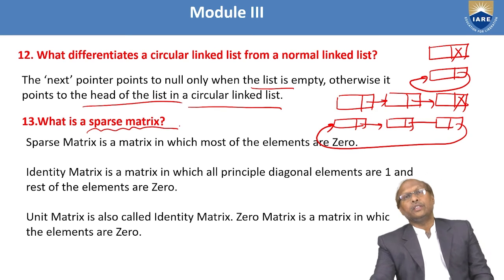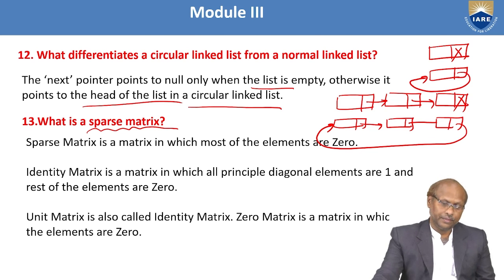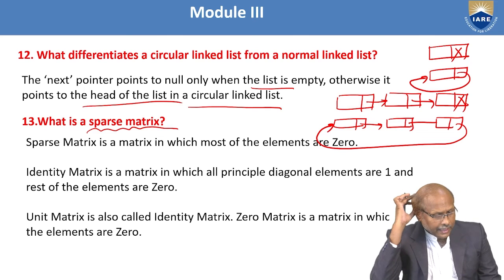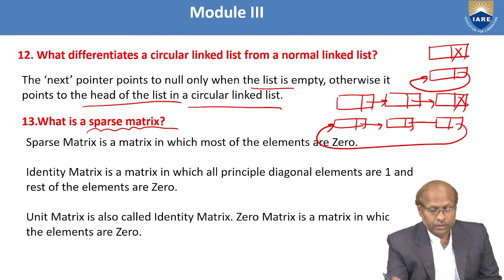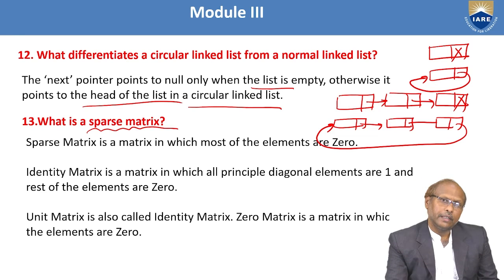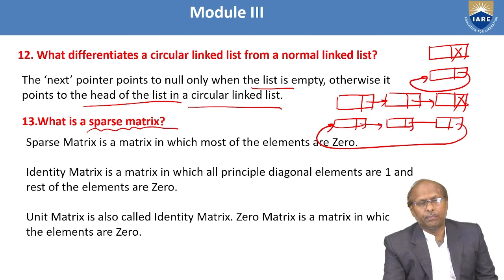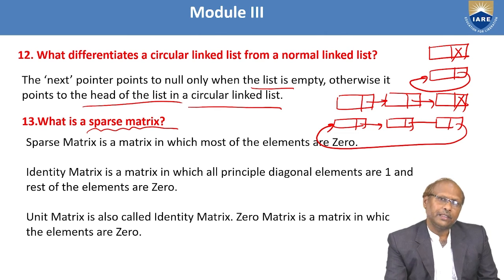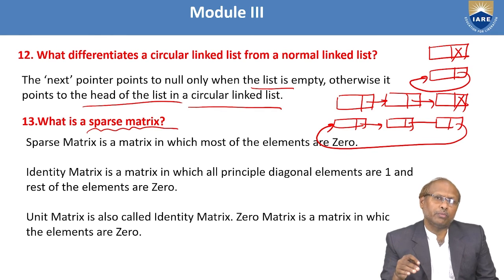Similarly, there is another question. What is a sparse matrix? A sparse matrix is one in which most of the elements are 0. If a matrix contains n number of elements, and out of n, more than half are 0, then that matrix is a sparse matrix. Because generally you represent the matrix in a two-dimensional array, so you are storing the data in rows and columns form.